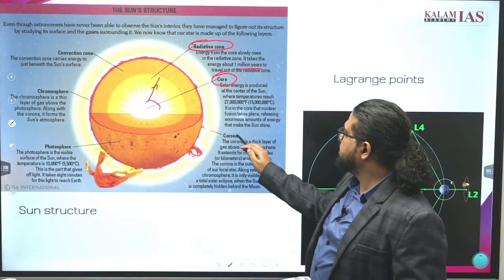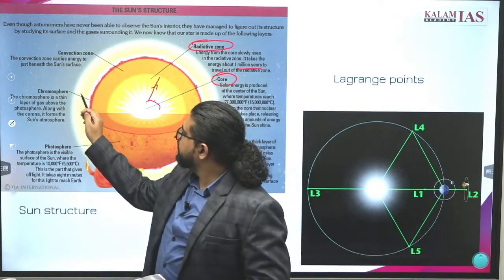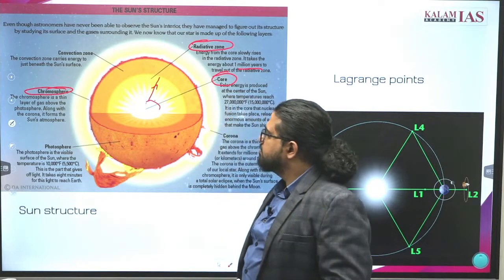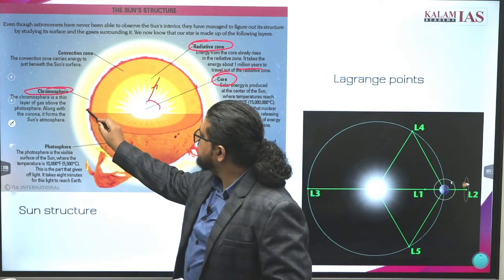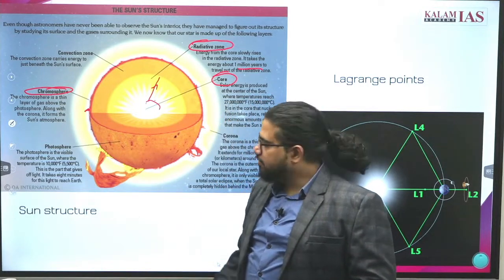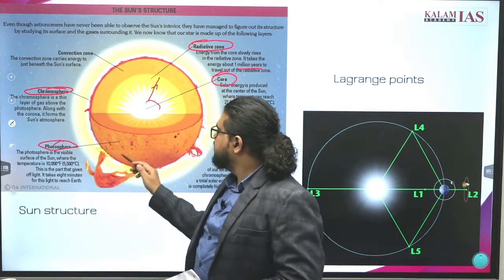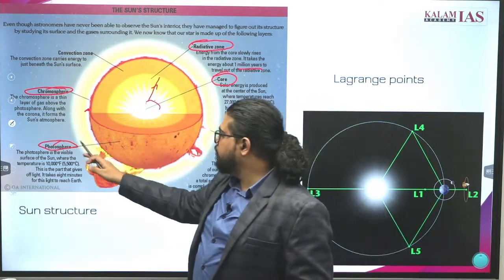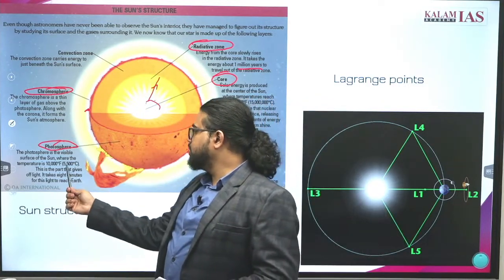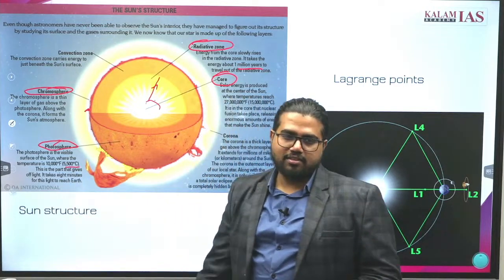After that, what is the chromosphere? It is a thin layer of gas just above the photosphere. What is the photosphere? That is the circle of the Sun that we see from here. That layer is called the photosphere. What is its temperature? Is it high or low?